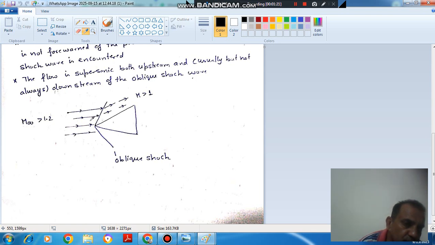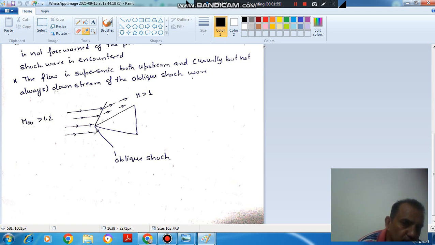So across the oblique shock, upstream of the oblique shock the Mach number is more than 1, and downstream of the oblique shock the Mach number can be less than 1 or more than 1. But here, when we are talking about supersonic flow regime, the Mach number has to be more than 1. So even after the shock, the Mach number is more than 1. That's why it is your supersonic flow regime. So that can occur when an oblique shock is there.